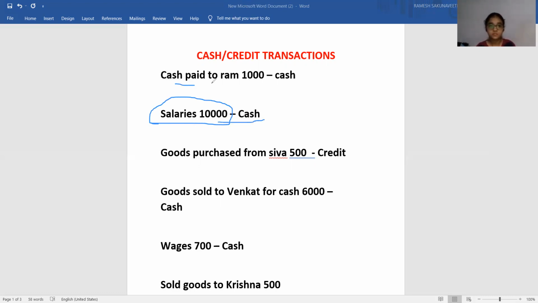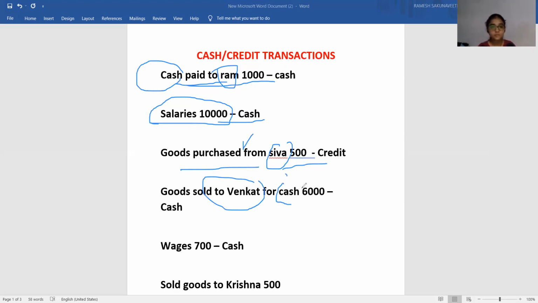Here, cash paid to Ram. Here a person's name is there, but cash is also there. That is a cash transaction. Goods purchased from Shiva. Here the word cash is missing. A person's name is there, means it is a credit transaction. Okay, goods sold to Venkat for cash. Here a person's name is there, but cash is also there. That is, it is a cash transaction. Wages, here there is no mentioning of any person's name, means it is a cash transaction.